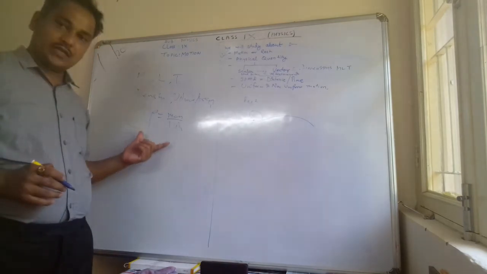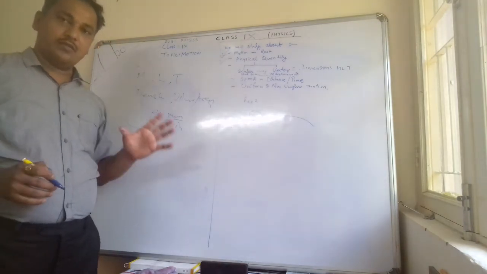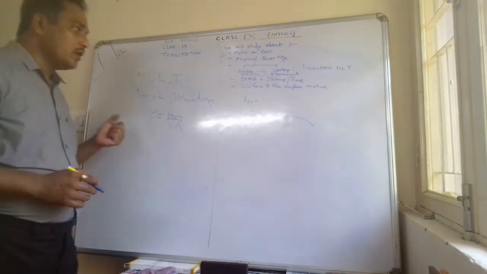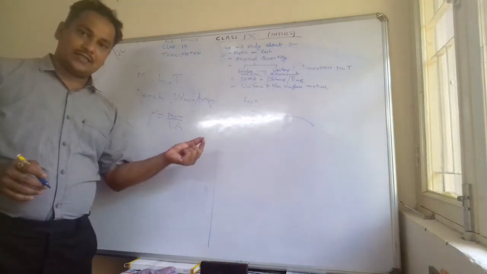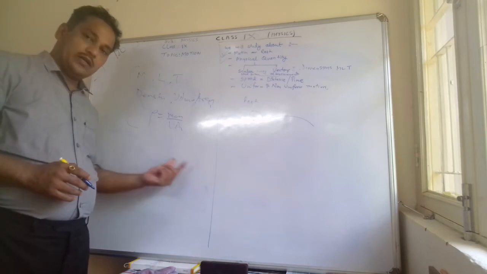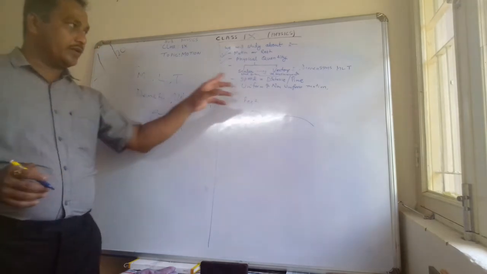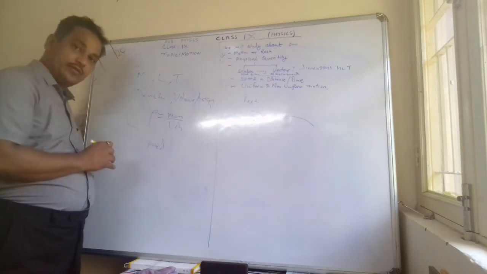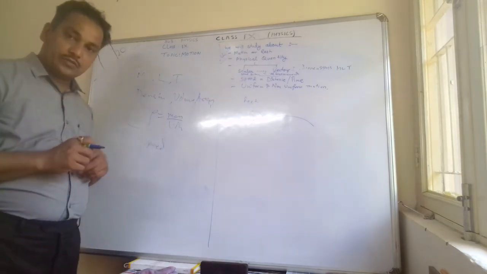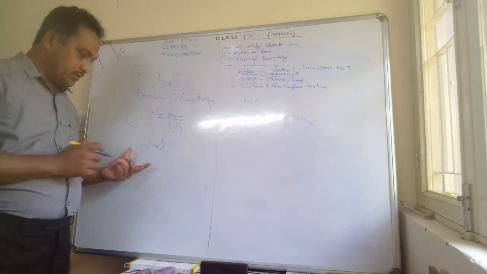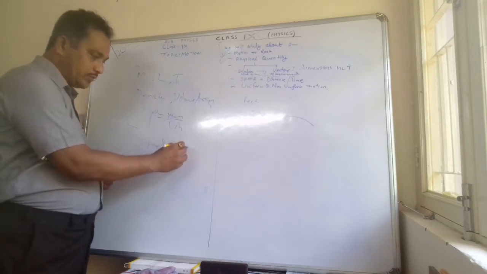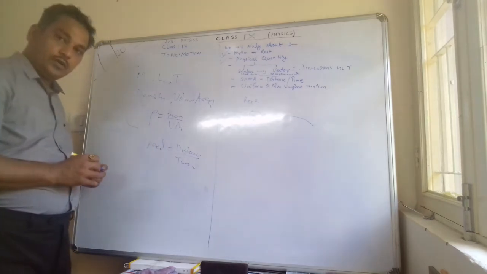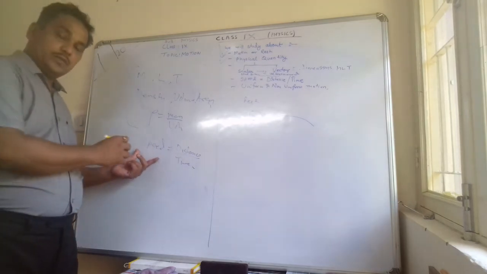We will say 20 seconds or 5 kg or whatever, 20 meter or kilometer. So they have only magnitude, the numerical value and the unit, and no direction. So this is a scalar quantity. For example, speed. Speed is also a scalar quantity. We say the vehicle is moving with this much kilometer per hour. This is speed. What is the formula of speed? Distance upon time. Correct. So speed is a scalar quantity.